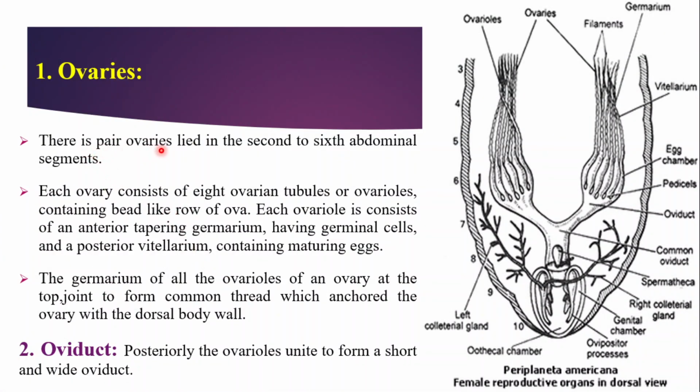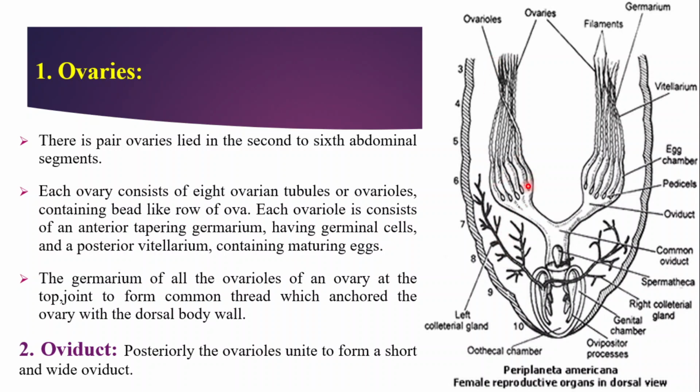There is a pair of ovaries lying in the second to sixth abdominal segment. See the position here. As I have told you in the phylum Annelida, that is metamerically segmented. So you now very well know the meaning of metamerically segmented. Here we can explain the perfect position of these organs. The position of the ovary is from the second segment of the abdomen to the sixth abdominal segment. We will see the pair of ovaries here.